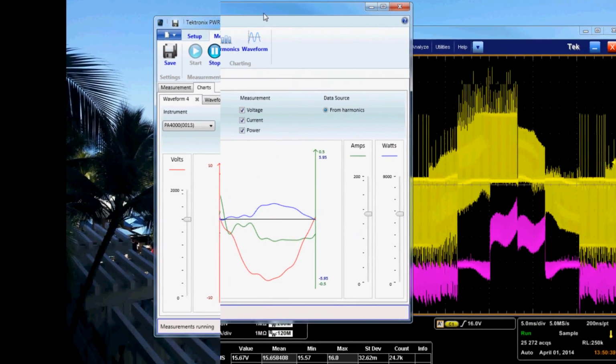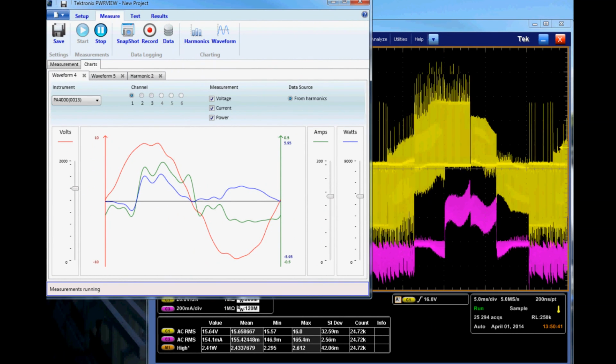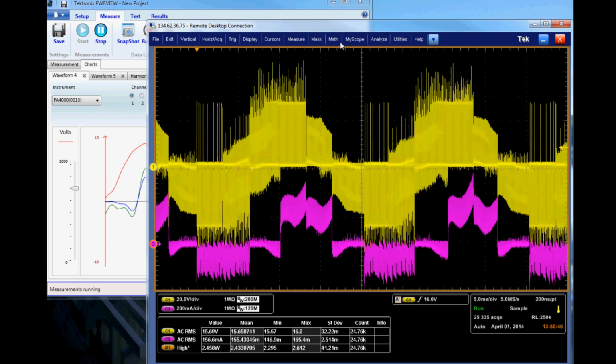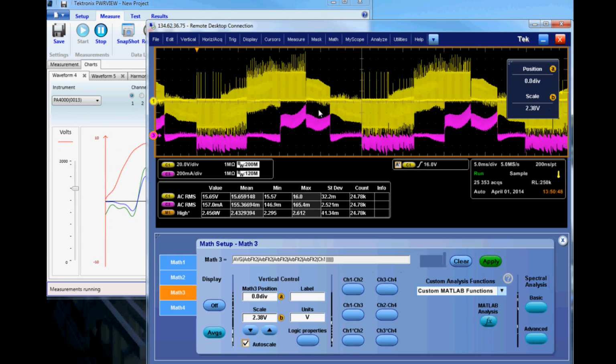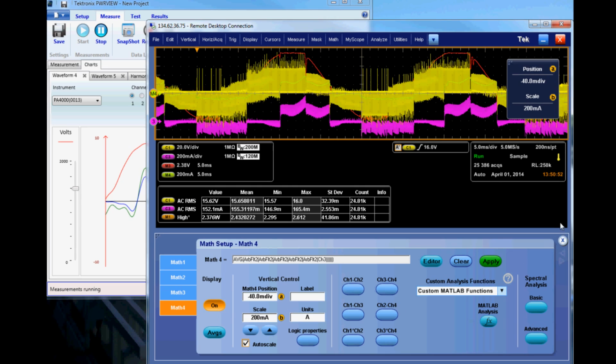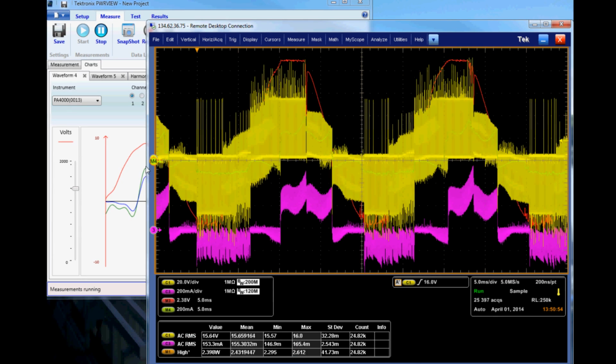Now let's compare what we see to a real-time scope. You might think something is wrong at first, but remember that our motor drive is pulse width modulated. That large amplitude and noise you see is really there. To make them look the same, I'll apply a smoothing filter to the scope.